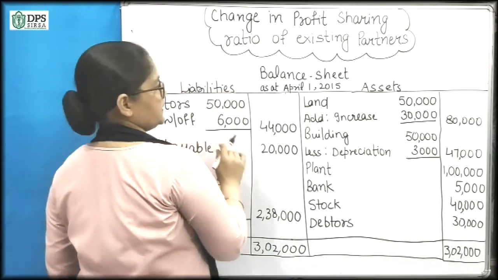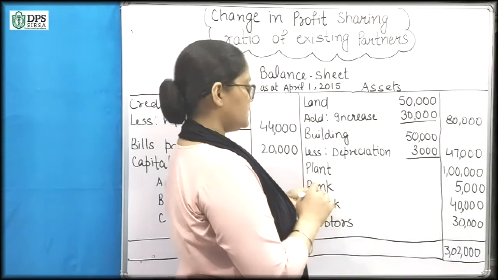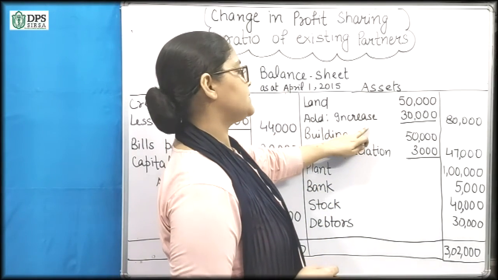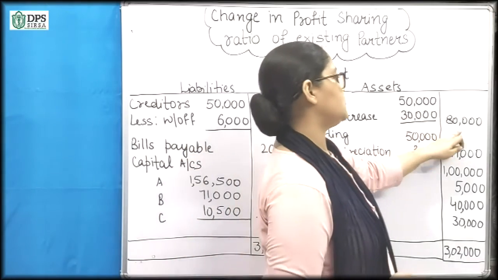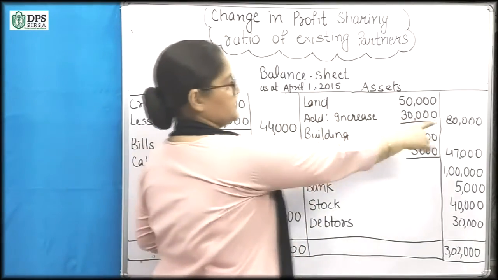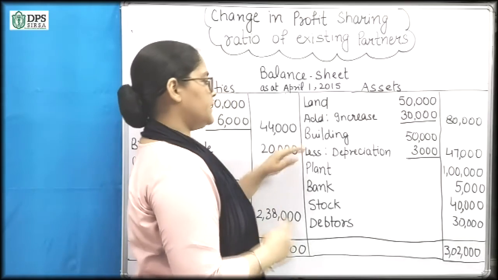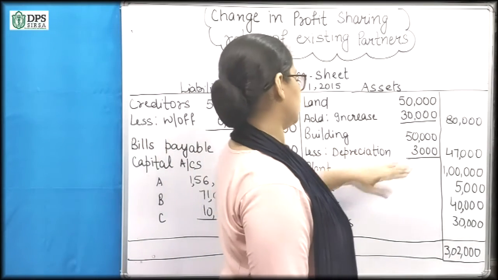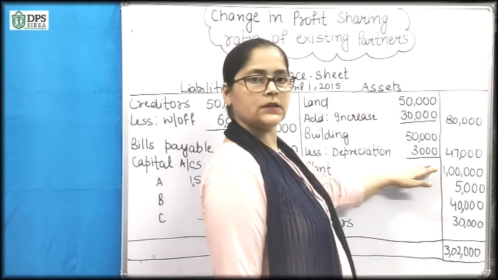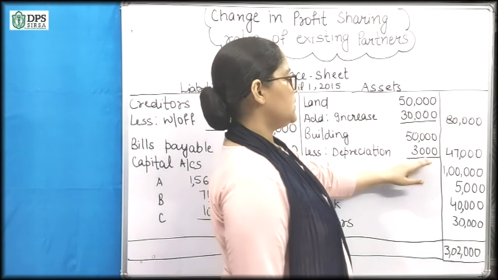On the asset side we have land, and land was 50,000. Now the land has increased by 30,000. The total value is 80,000. That is, land is 80,000. The building is 50,000. Now the value is depreciated by 6%. So it is 3,000.